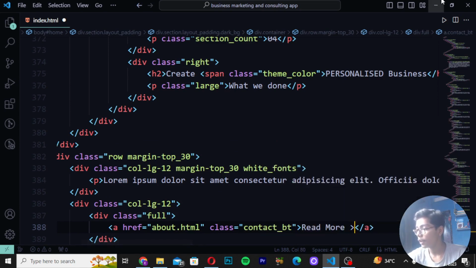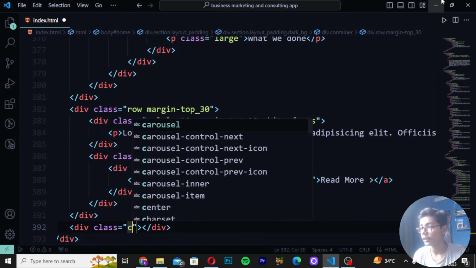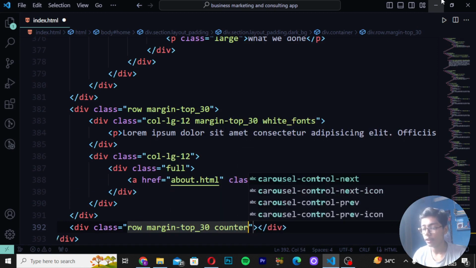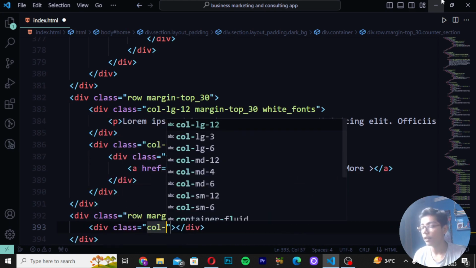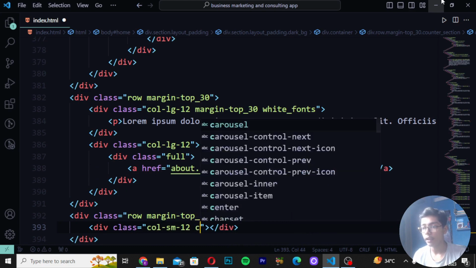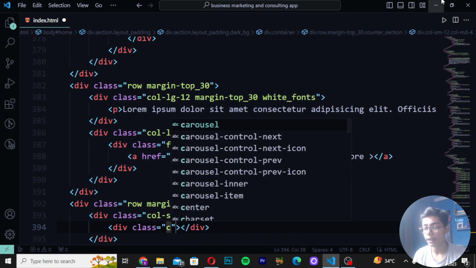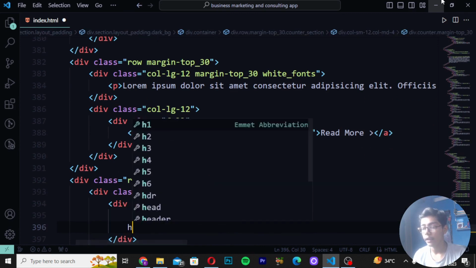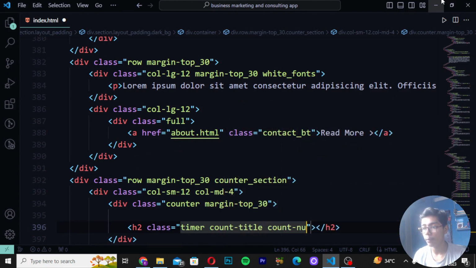Then when you have written this, you have to now just do one thing. You have to move after the 3 divs here and write div class as row margin top, and I will be now just writing here counter section. So here I can write counter_section. Write here div class col-sm-12. Then here you have to write col-md-4. So here I will be writing that. Then write here div class as counter, and then here I will be now just writing margin top underscore 30. Then write here h2 class as timer count-title. Then I will be writing here count-number.